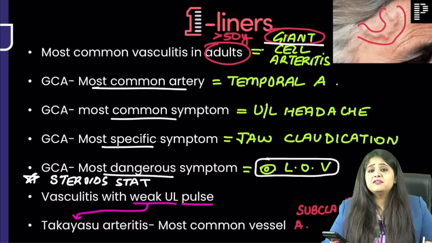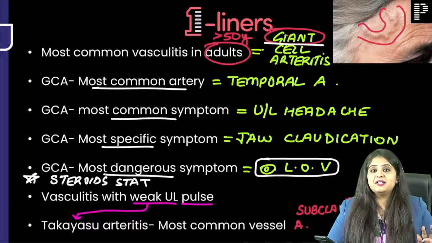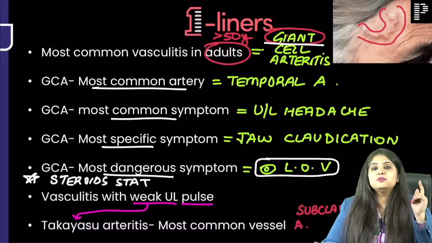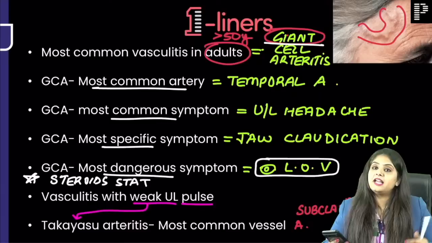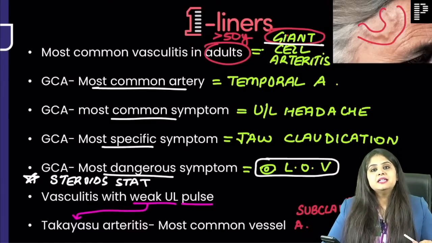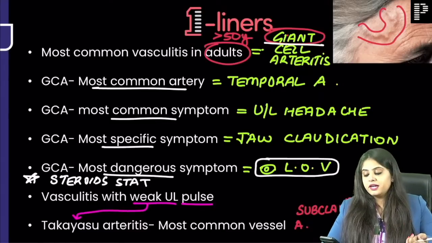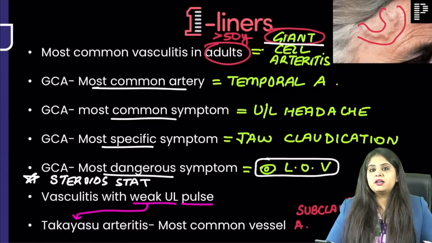Perfect. Someone said Takotsubo. Now I can tell that you are studying too much. See, Takotsubo was a cardiomyopathy, that broken heart syndrome. This is Takayasu arteritis. I know in your mind you know that you have the right answer, but while typing it, you are getting confused because when you are studying so much, multiple subjects, then you make these kinds of errors.